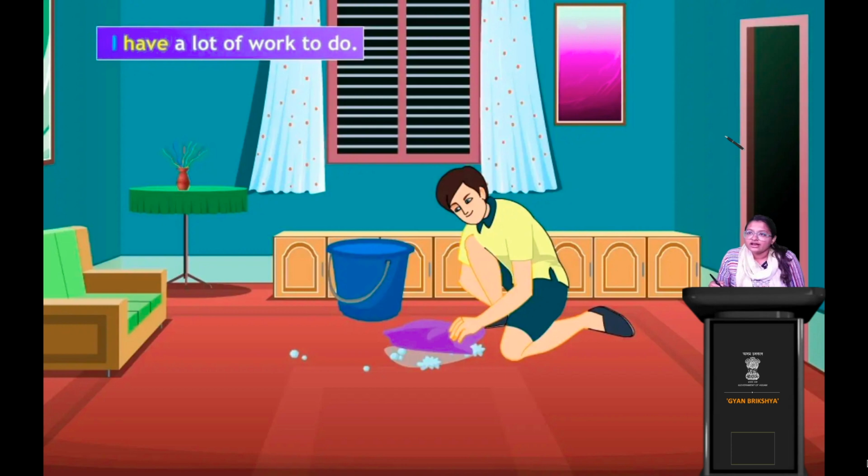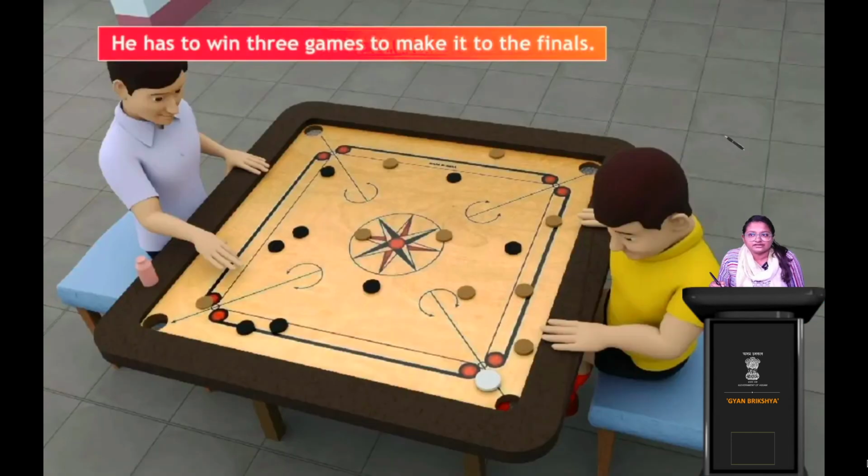Now the boy says he has to win 3 games to make it to the finals. So he has. In the earlier sentence it was I have. Now he has.